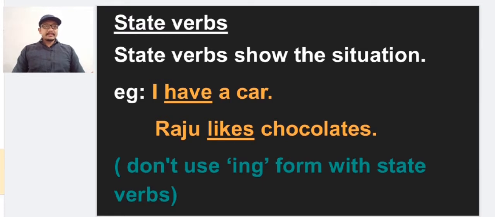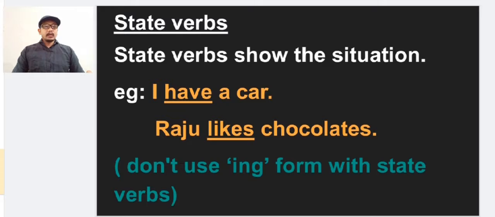Then what are state verbs? State verbs show the situation. State verbs do not show any action. They just show the situation. For example, I have a car. Here have is the verb used. Have doesn't show any action because it is a state verb. State verbs just give the situation.